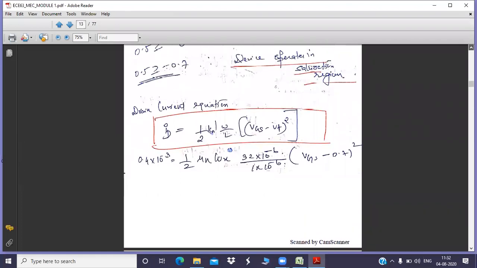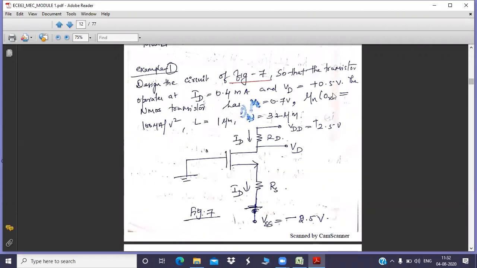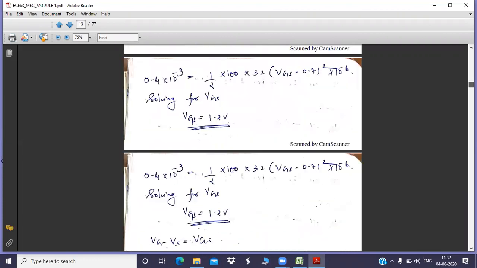See, Kn dash is given in the question as 100 microampere per volt square. Kn dash is nothing but mu n into COX. That is 100 micro; it is not ampere per volt square, it is microampere per volt square. So what you have to do is multiply with 10 to the power minus 6.